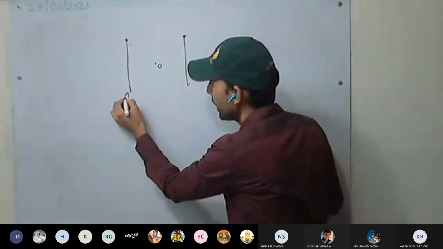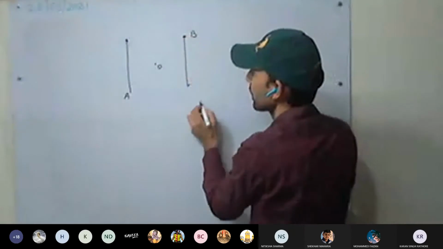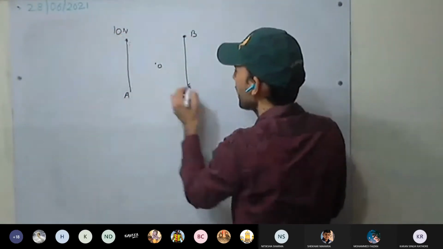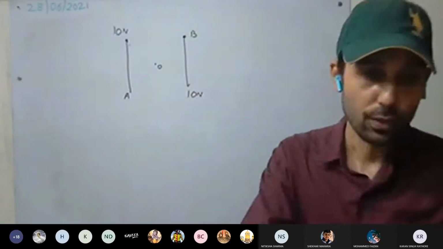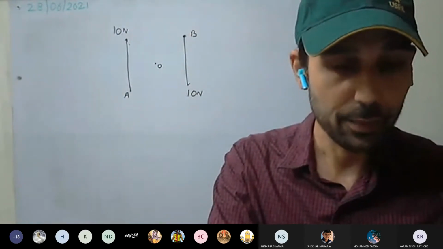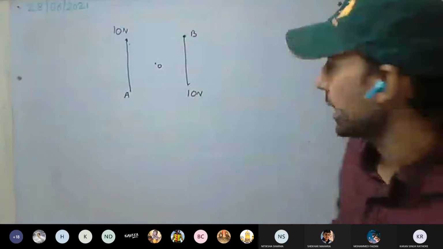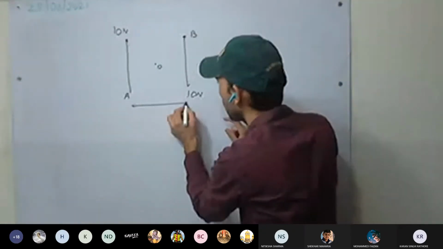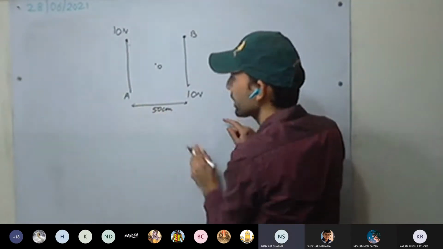So at A a force is applied, at B a force is applied. How much force is applied? 10 Newton. The figure shows two forces, each of magnitude 10 Newton, acting at points A and B at a separation of 50 centimeters. So their separation is how much? 50 centimeters. This is given.